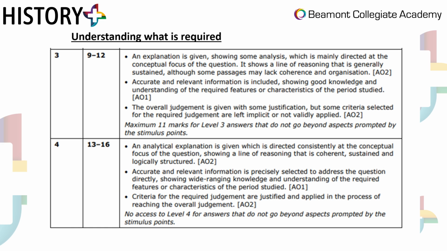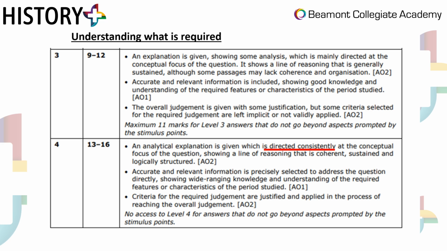Just a quick understanding of what is required. You're levelled in history, and then each level represents your marks. So level 3 and level 4 is where you want to be if you want your grade 6s and above. Any lower than that, and then you're looking at grade 5s and lower. So I'm just going to zoom in on the 13 to 16. Even if you're getting 13 marks, which is low level 4, you're still in that grade boundary. You're still in that level boundary, which allows you to open up into those grade 6s and beyond.